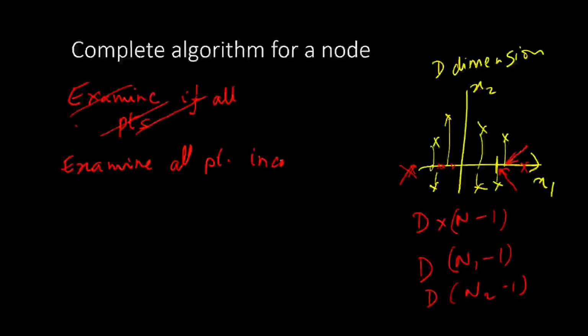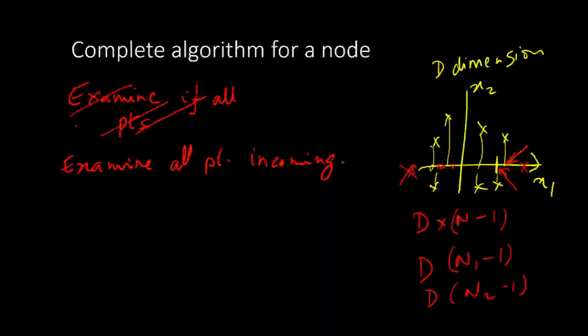Let's look at the algorithm for a particular node. What is the algorithm for a particular node? Examine all points coming to a node. For the root node, this will be all the training points. For the nodes below the root node, it will be whatever is being sent to them by the parent nodes.